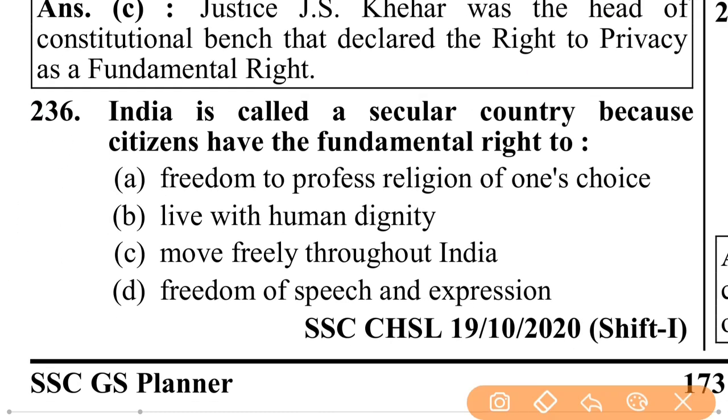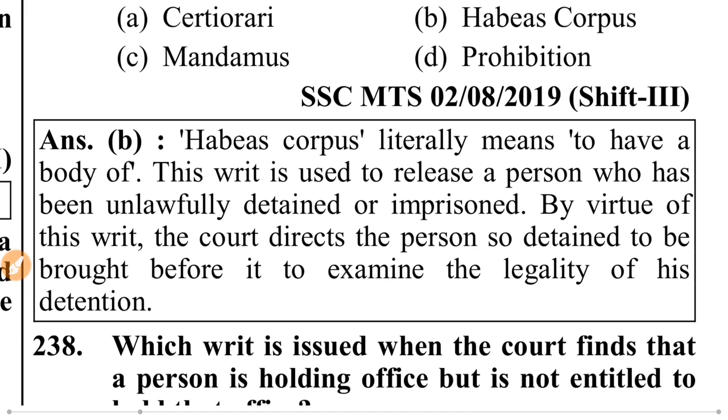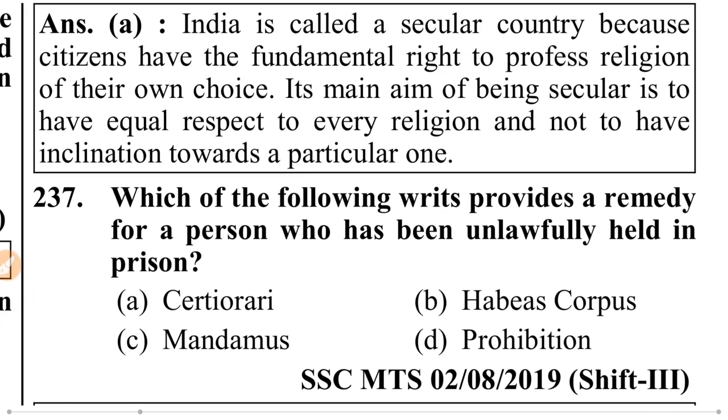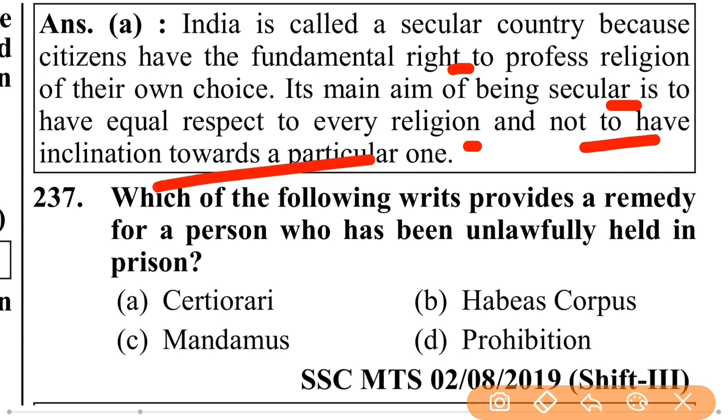India is called a secular country because citizens have the fundamental right to: live with human dignity, move freely throughout India, freedom of speech and expression, or freedom to profess religion of one's choice. India is called a secular country because citizens have the fundamental right to profess religion of their own choice. Its main aim of being secular is to have equal respect to every religion and not to have inclination towards a particular one.